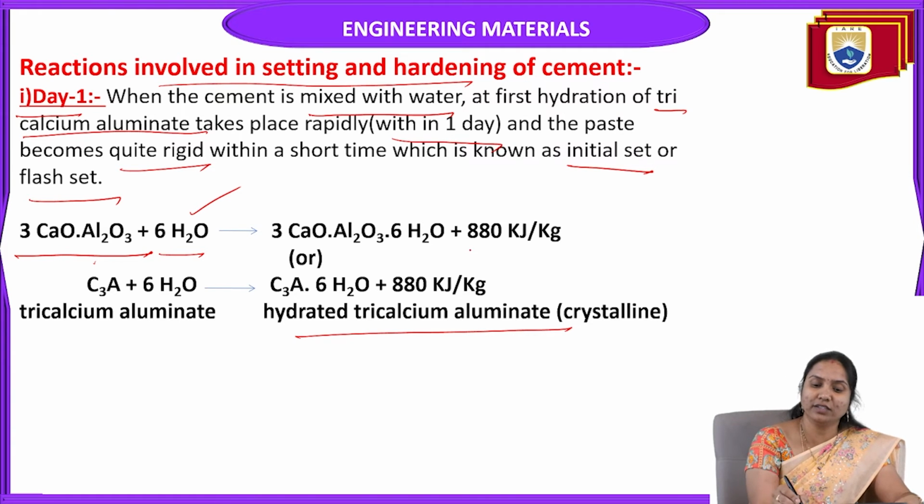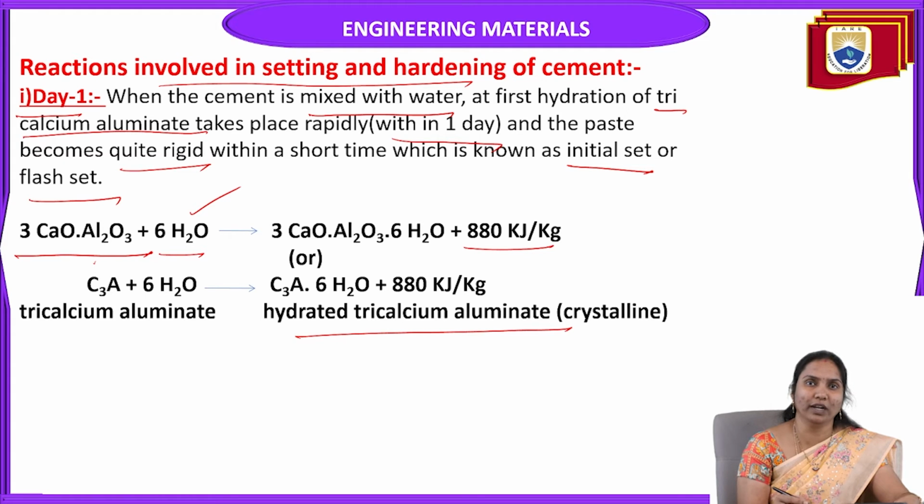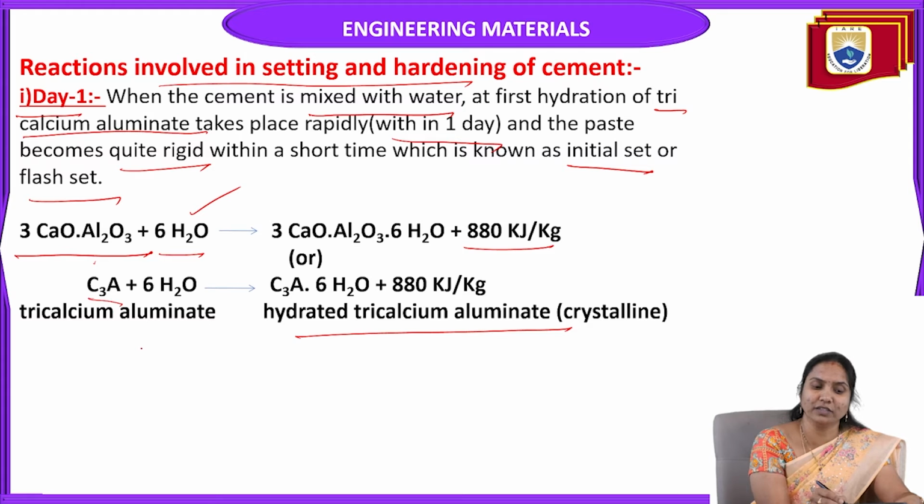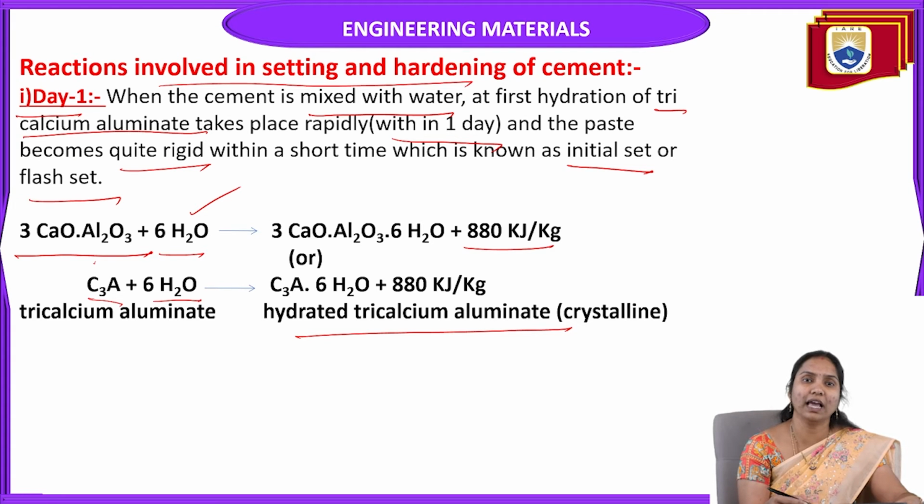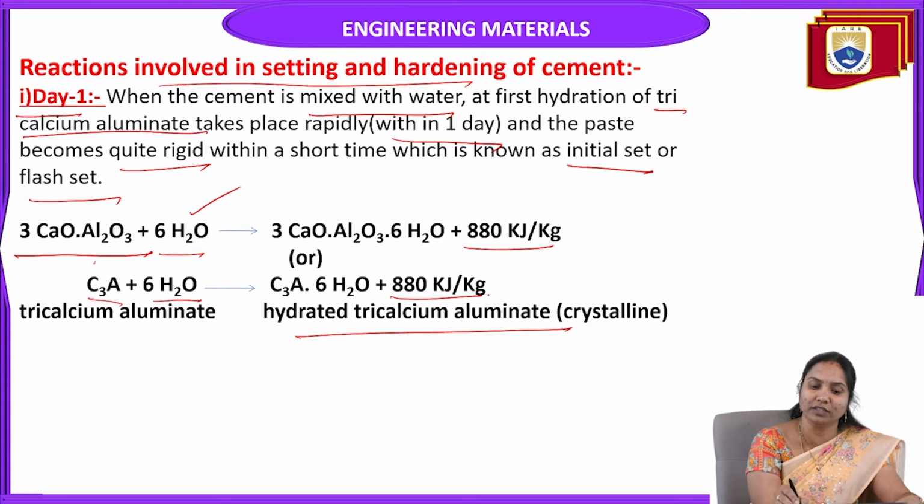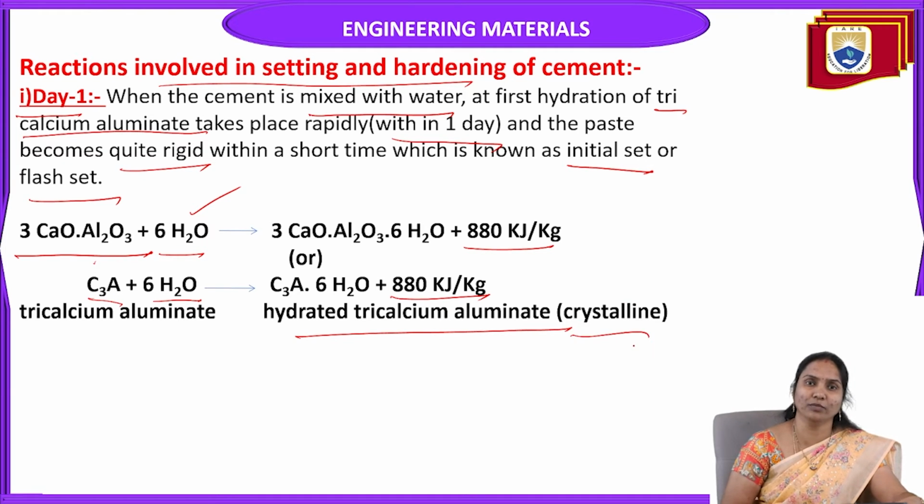So what is the energy of the cement paste? It is 880 kilojoules per kilogram. This is the shortcut symbol of tricalcium aluminate. When it reacts with water, it produces hydrated tricalcium aluminate, and the strength of this cement is 880 kilojoules per kg. A crystalline compound is formed. That is the day one reaction.